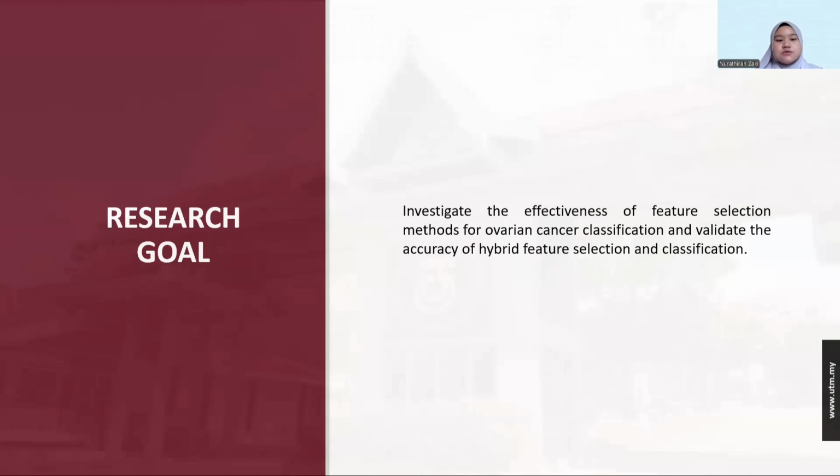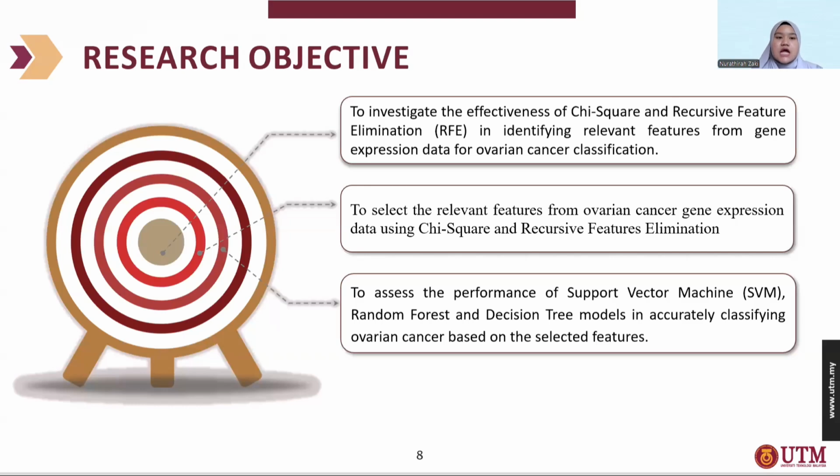So the research goal is to investigate the effectiveness of feature selection methods for ovarian cancer classification, and to validate the accuracy of the hybrid feature selection and classification. So this is the research objective. First is to investigate the effectiveness of chi-square and RFE in identifying the relevant features from the gene expression data for ovarian cancer classification.